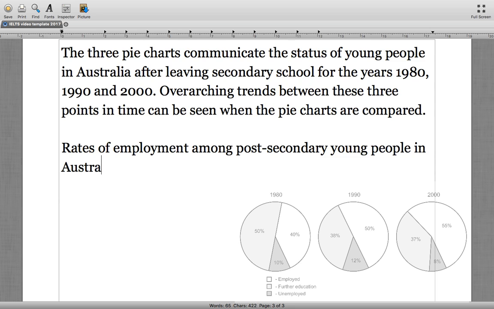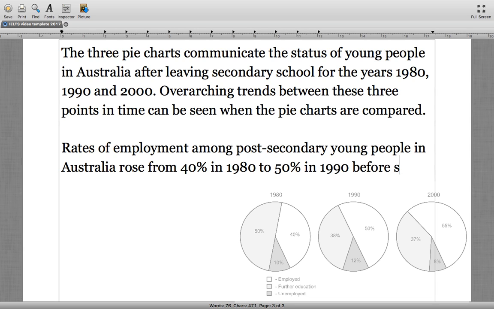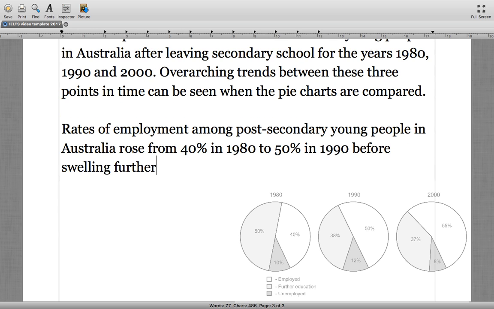In Australia, rose from 40% in 1980 to 50% in 1990, and then we can say before swelling further to 55% by 2000.